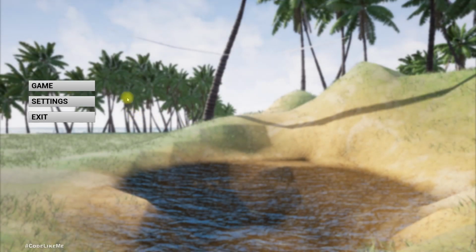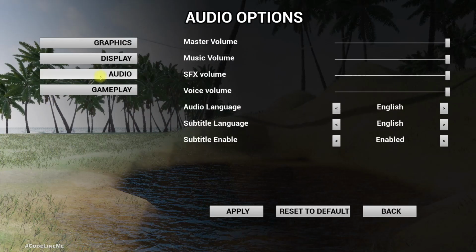Hello everyone. So today we are going to implement the audio settings. So here I have master volume, music volume, effects volume and voice volume. If I reduce the master volume like this, you can see all the sounds are gone. And if I keep the master volume up and change the music volume to 0, you can still hear the background bird noises and the sea noises like this. And if I reduce this effects volume also, that background ambient sound is also gone.